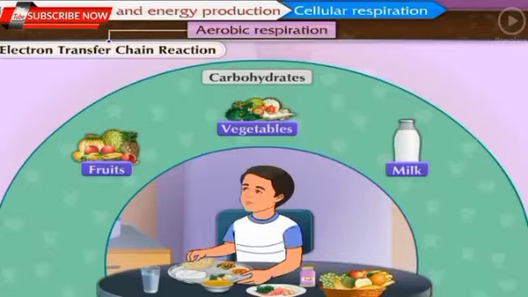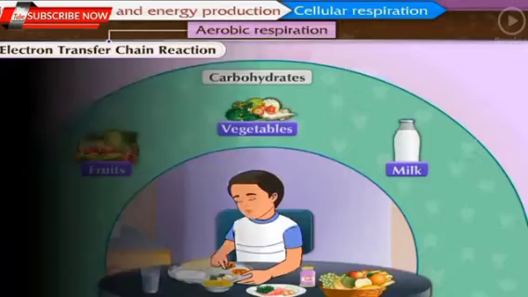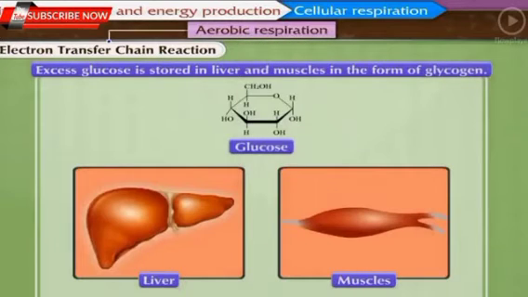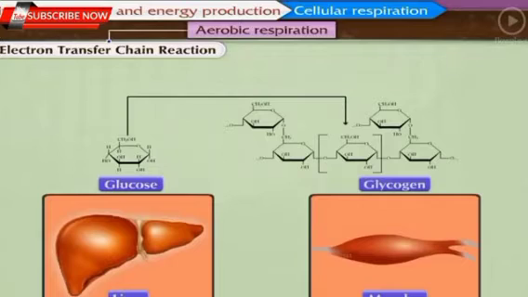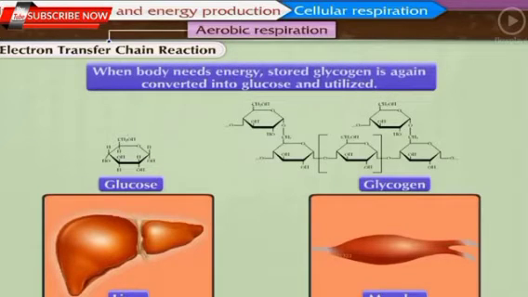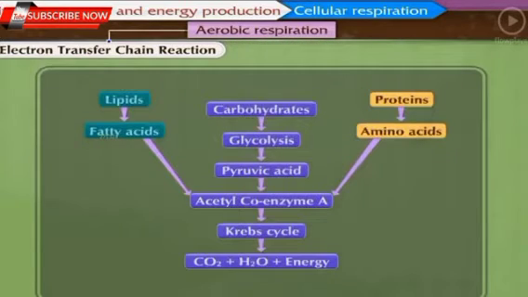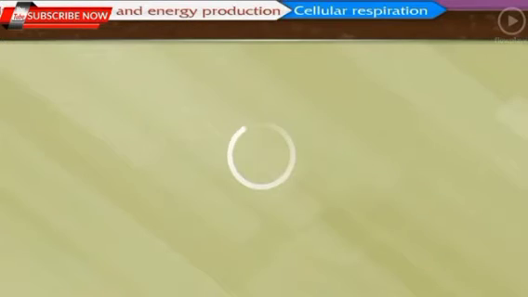If we eat more carbohydrates than required by the body, then excess glucose is stored in liver and muscles in the form of glycogen. When the body needs energy, stored glycogen is again converted into glucose and utilized. After learning about aerobic respiration, let us now learn about anaerobic respiration, in which